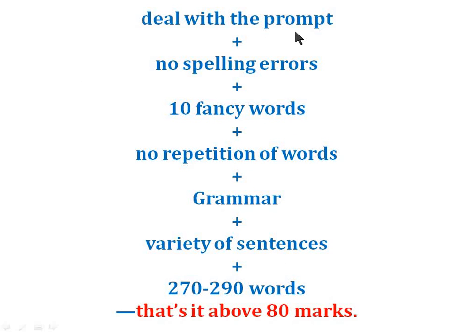Again, deal with the prompt to increase content marks. No spelling errors should be there. Use 10 fancy cool words to improve points in vocabulary. No repetition of words. Grammar should be correct, and make sure you write variety of sentences, and the length should be between 270 to 290 words. Technically it should be between 200 to 300 words, but make sure you write above 270 words to add more vocabulary and more words in your essay. And with this you can easily get above 80 marks. No need to write so much sophisticated language and so much difficult ideas. With this you can easily get above 80 marks because it worked for me.